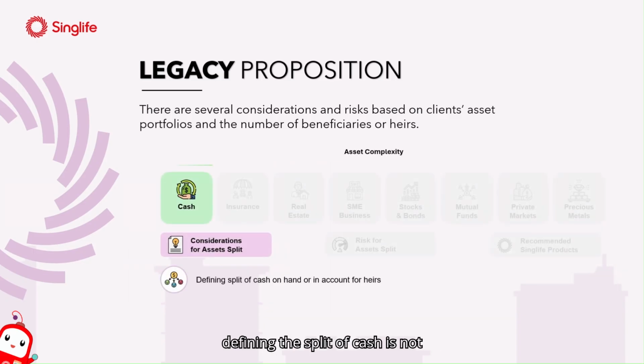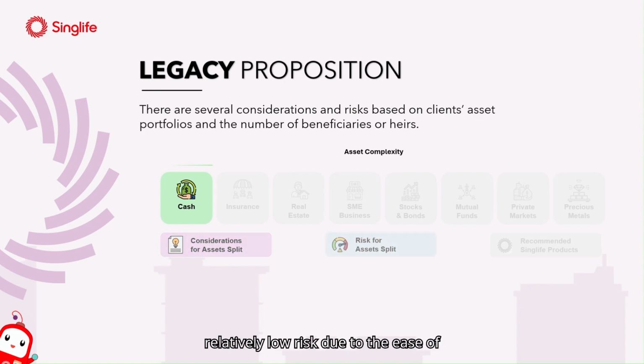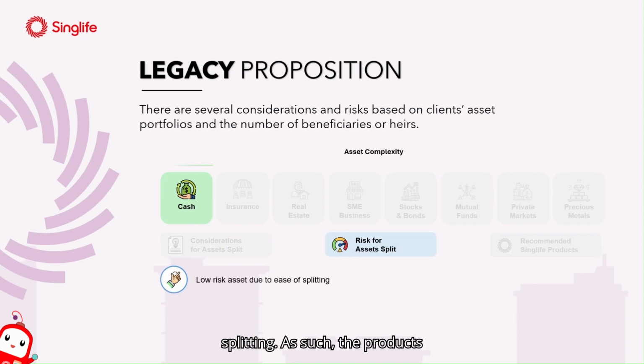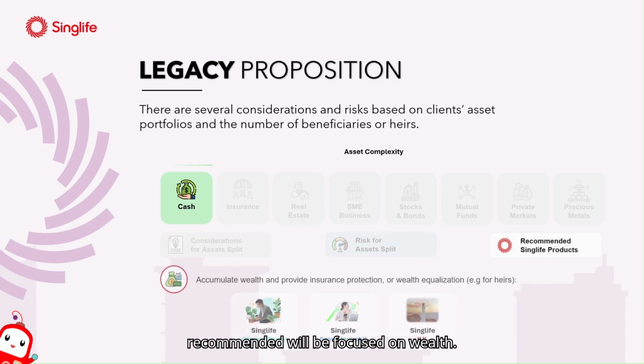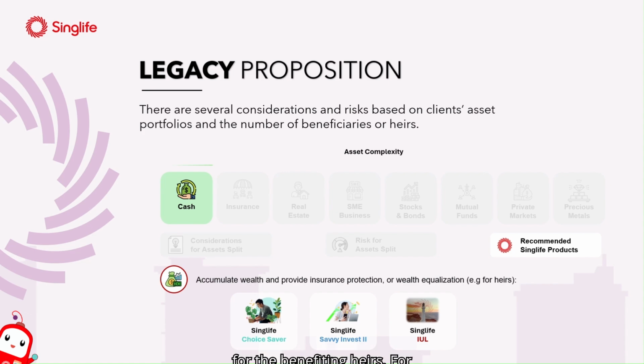For cash assets, defining the split of cash is not complicated. This means there is relatively low risk due to the ease of splitting. As such, the products recommended will be focused on wealth accumulation and additional protection for the benefiting heirs.